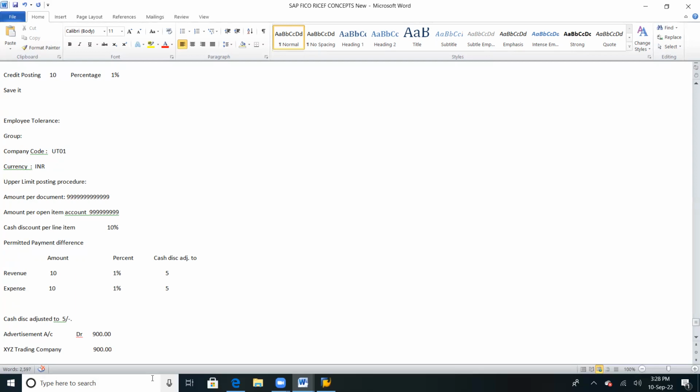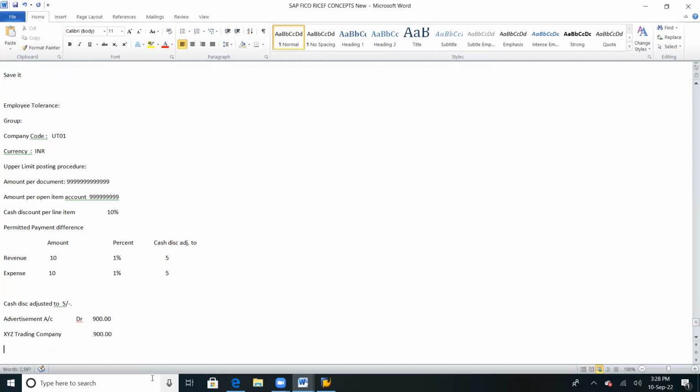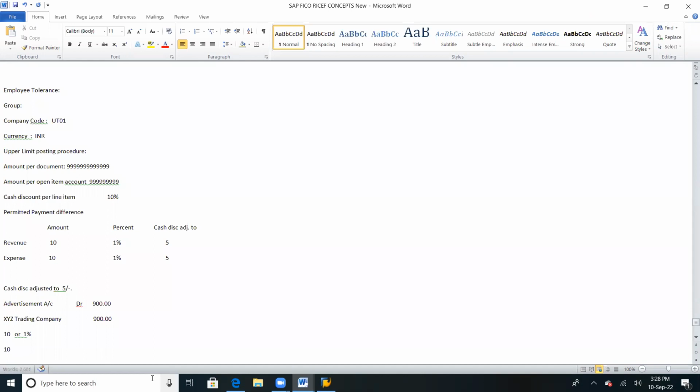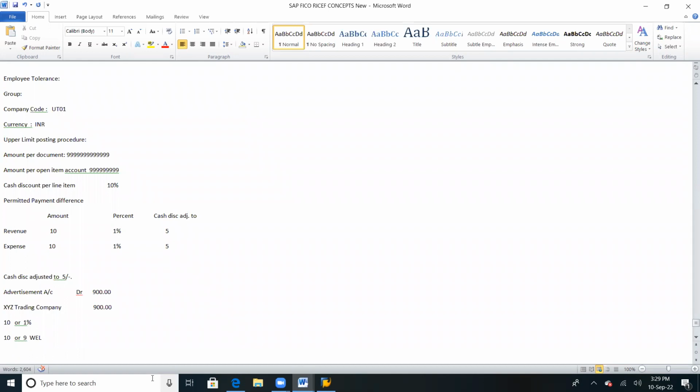What did we define? 1% or 10 rupees, whichever is lower. 10 rupees is 10 rupees. 1% on 900 is 9, which is less. So how much amount is bearable? 9 rupees is bearable, correct?